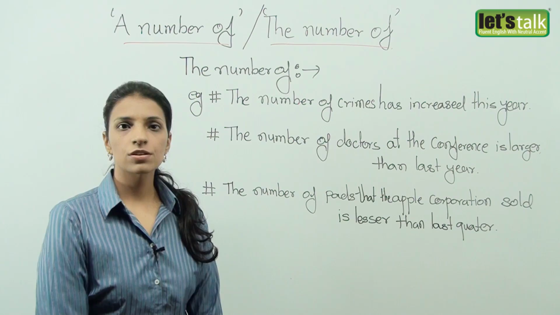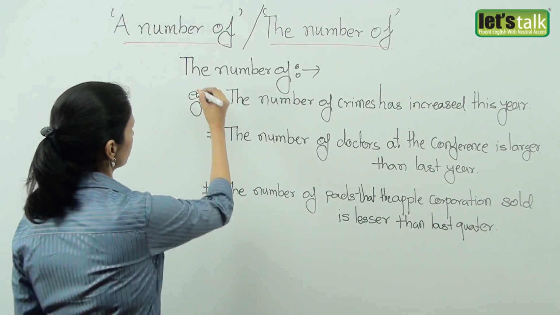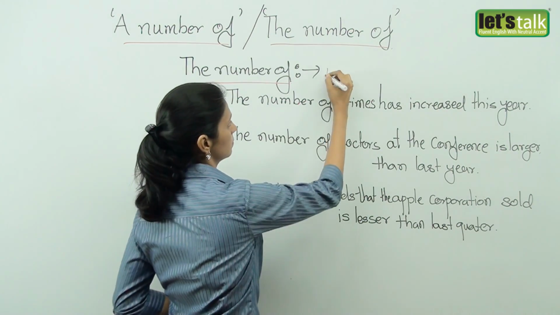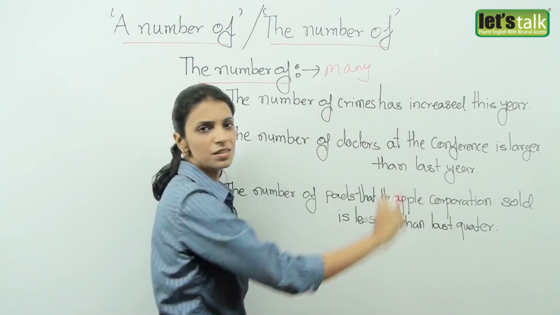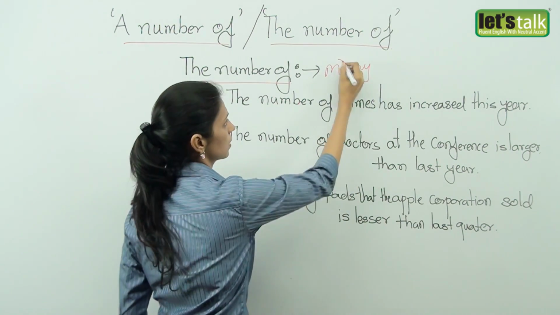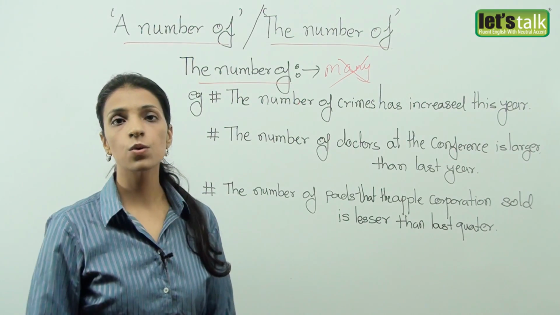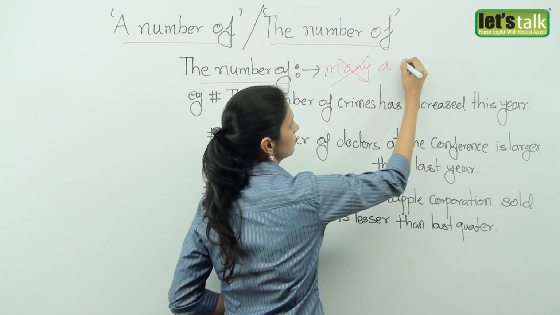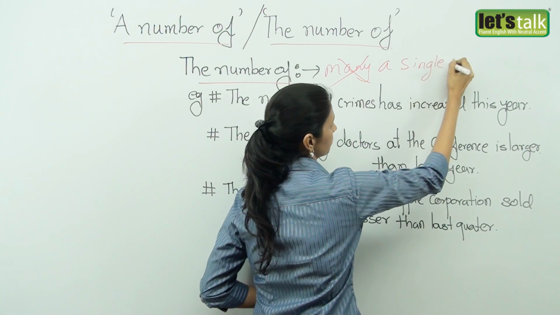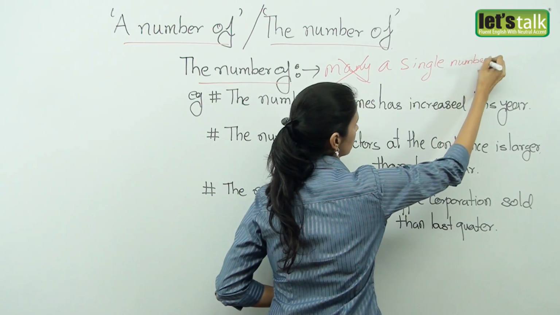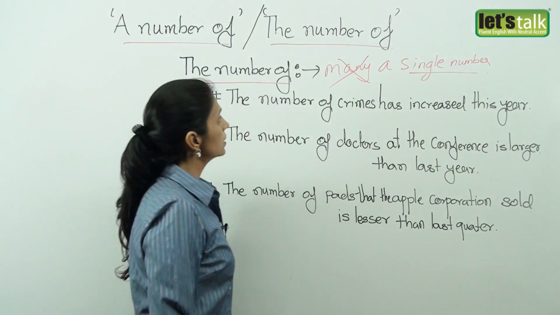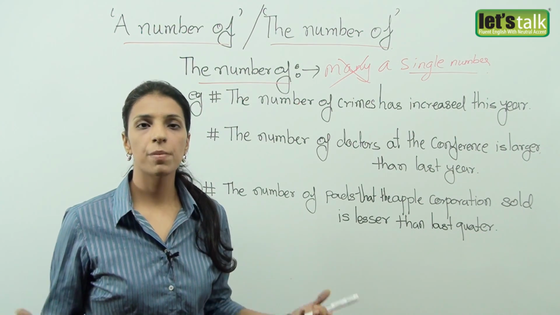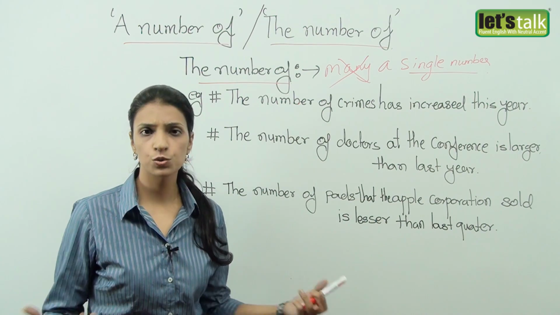Let's take a look at the second expression, the number of. Now what does this expression mean? Does it mean many? Of course not. The number of is not a quantifier. It is just a single number. Now this expression is used when you want to bring about a comparison between two numbers or two amounts.